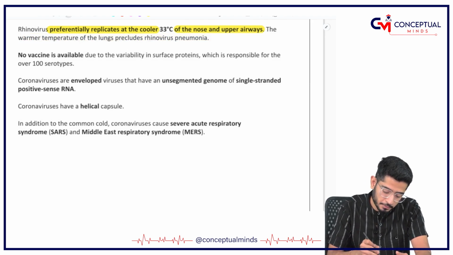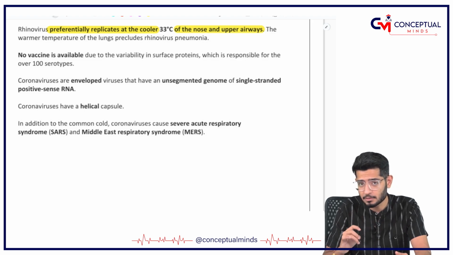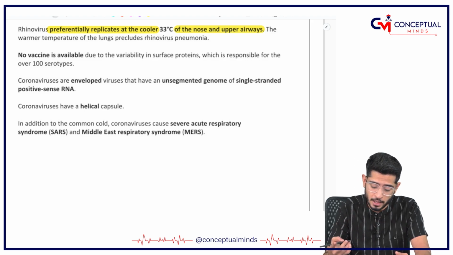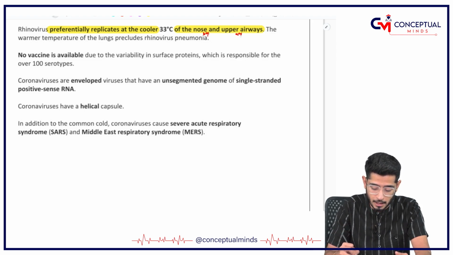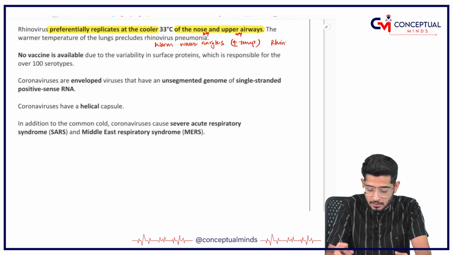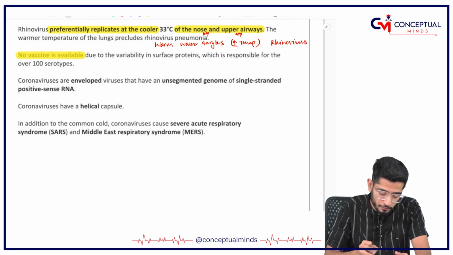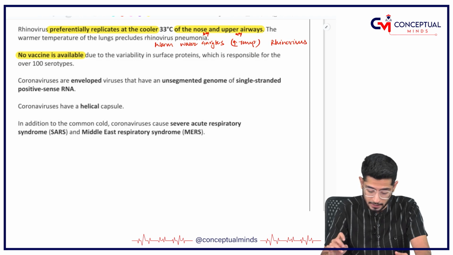The important part is that rhinovirus mostly replicates in the cooler environment of the nose and upper airways. That's why it's always recommended to do warm water gargles. Warm water gargles increase the temperature of the upper airways, and the rhinovirus is not going to multiply. Remember, there is no vaccine available for rhinovirus.